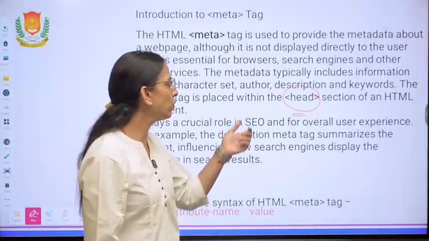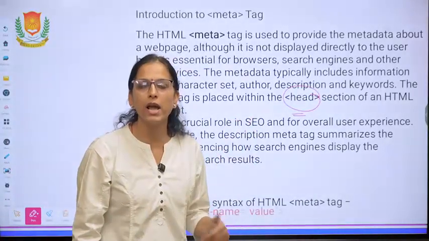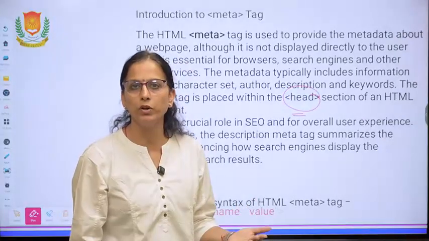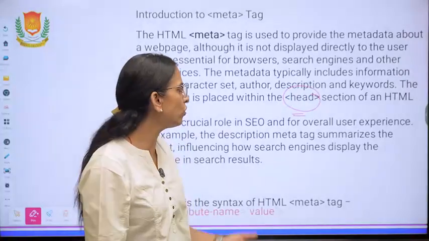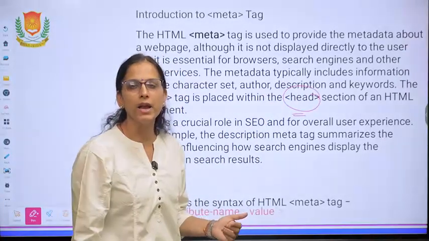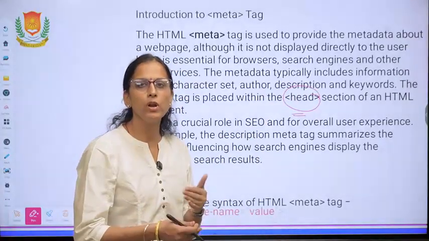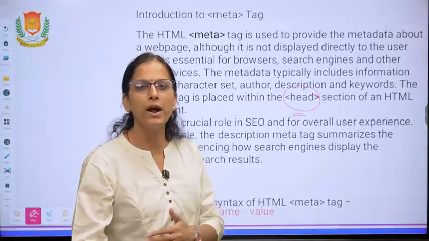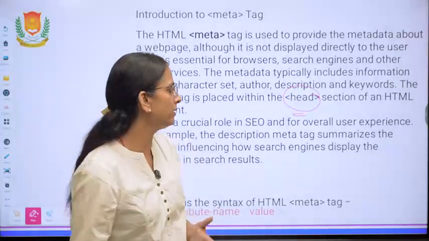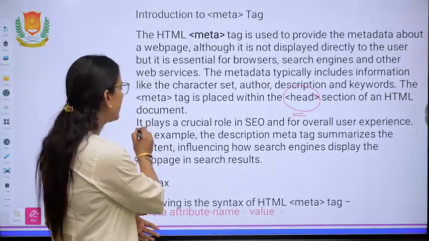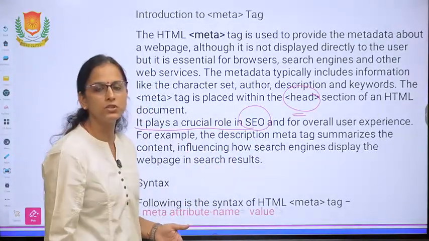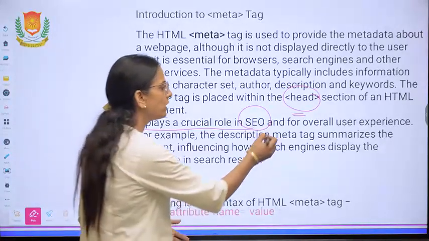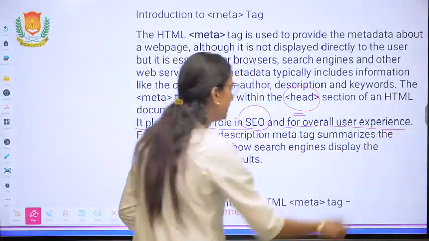If you write anything in the body tag, it will be displayed in the browser's window. We have discussed it many times and done it practically also. Whatever is defined in the head section will be helpful and will be called in the body part as and when required. So it plays a crucial role in search engine optimization, SEO, and the overall user experience.